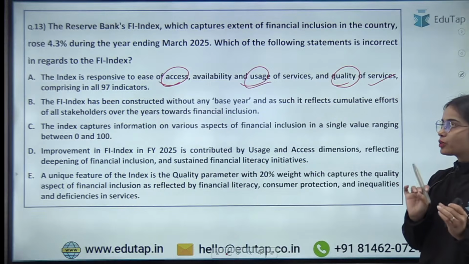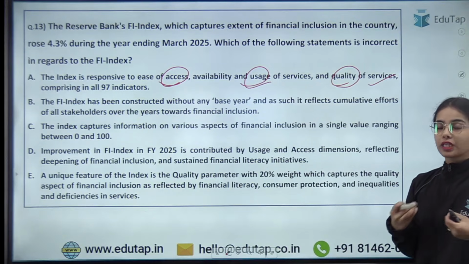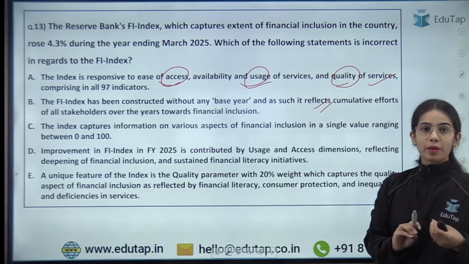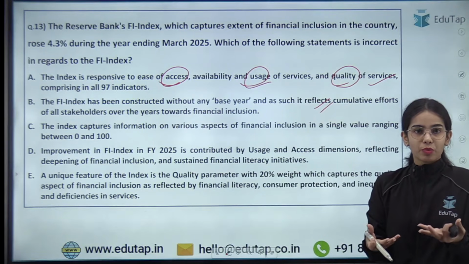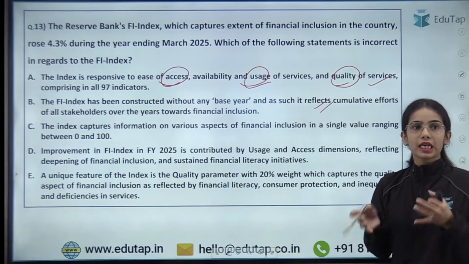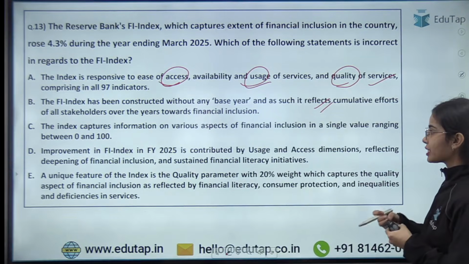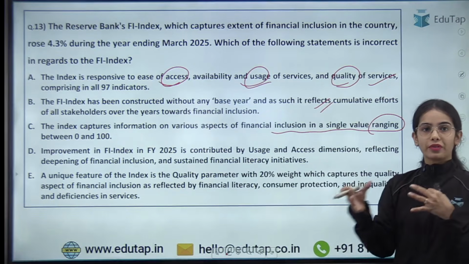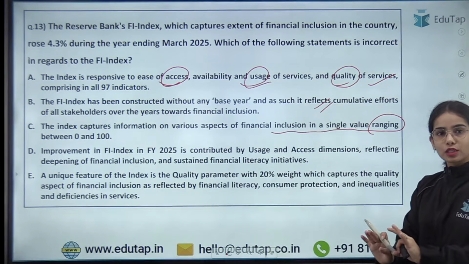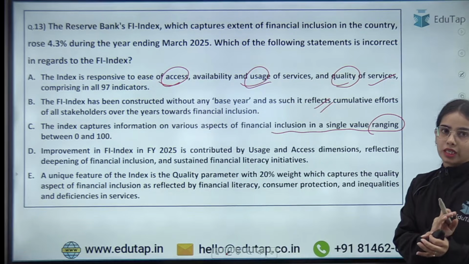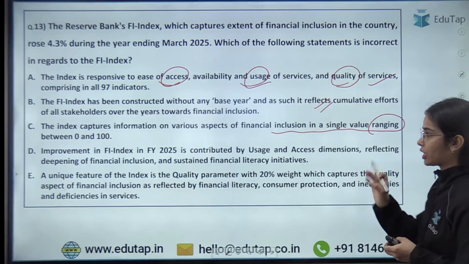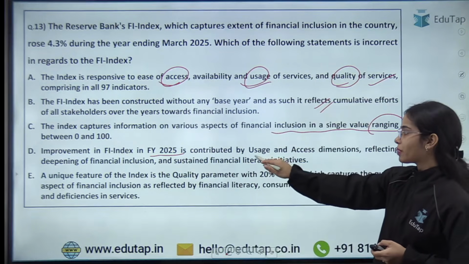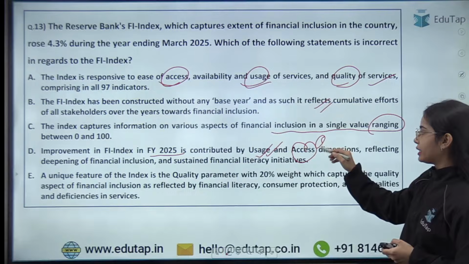Correct. Financial inclusion index has been constituted without any base year. Correct. Next, the index captures information on various aspects of financial inclusion in a single value ranging from 0 to 100. 0 means complete financial exclusion, 100 means complete financial inclusion. Improvement in the financial inclusion index in financial year 2025 is contributed by usage and quality dimensions.